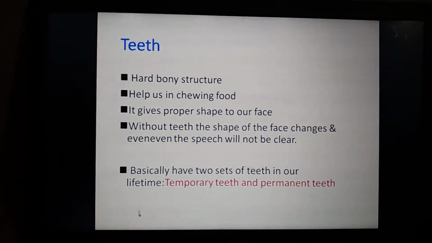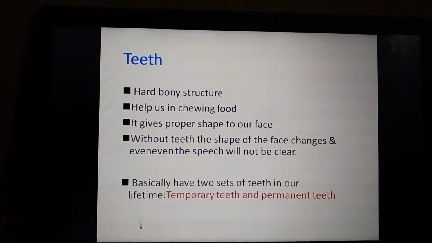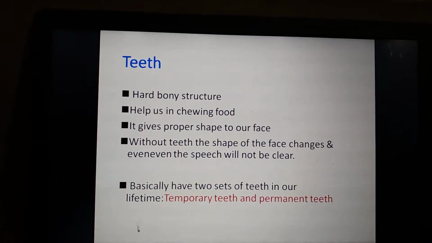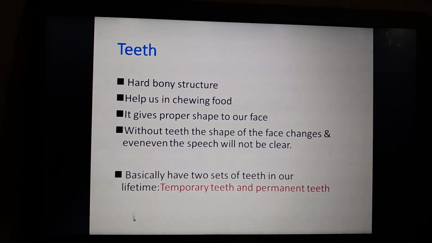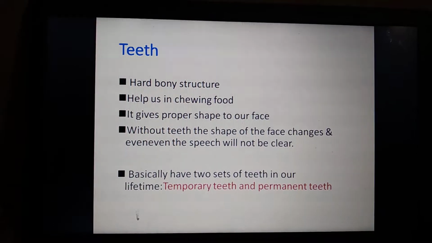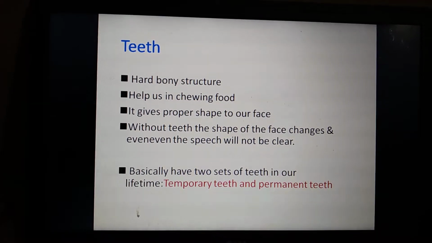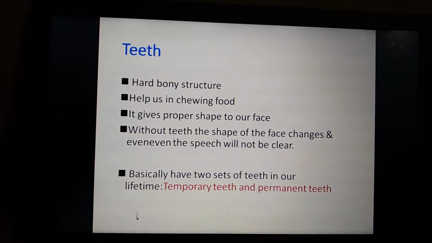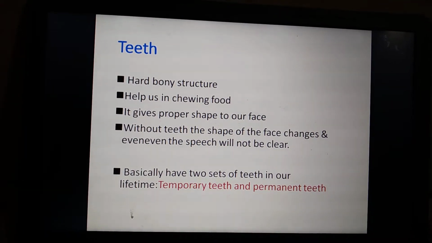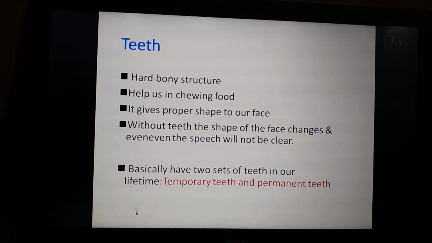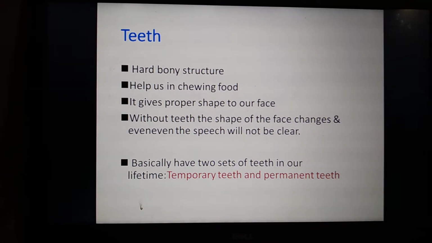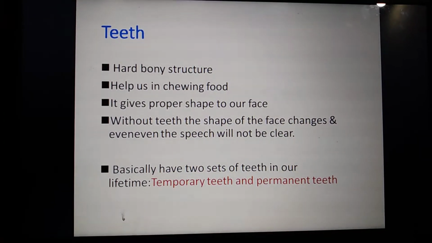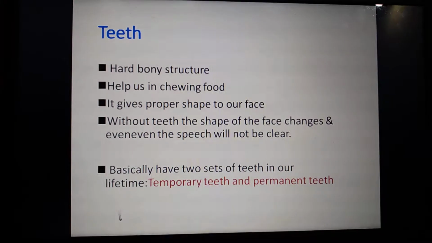The first topic is teeth. The teeth are a hard, bony structure. Have you seen your teeth? We can't break the teeth, right? It is the hardest bony part in our body. Also, it helps us to chew the food.